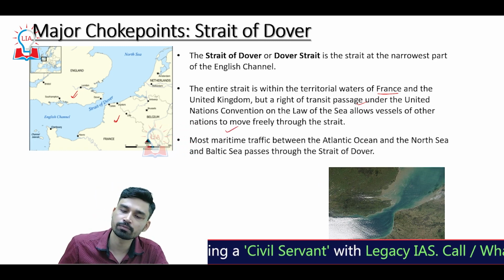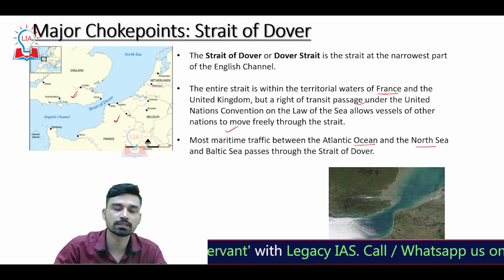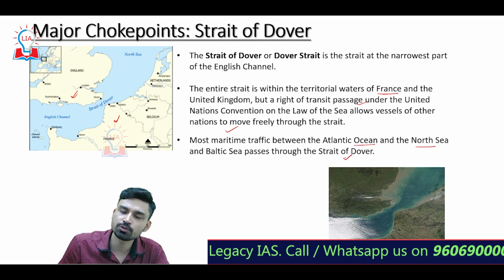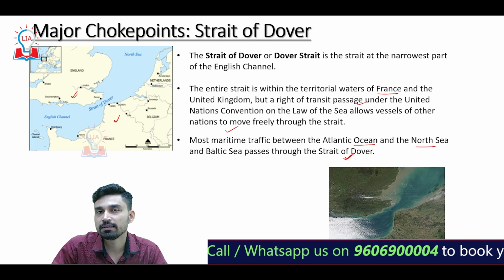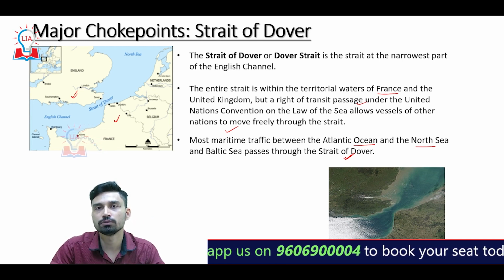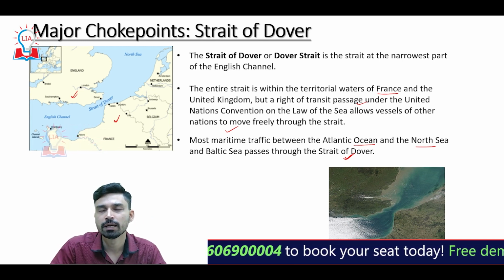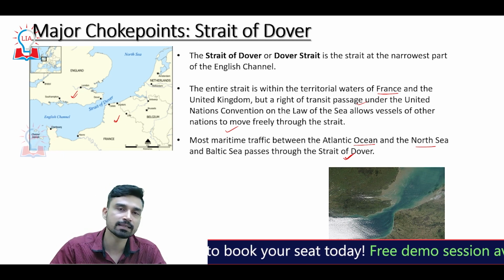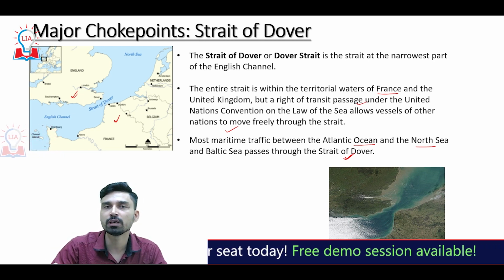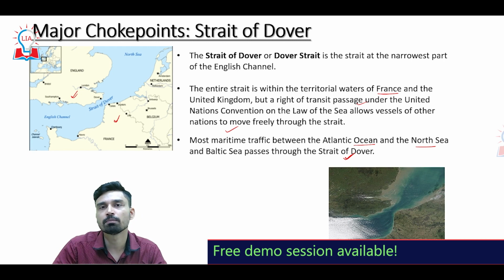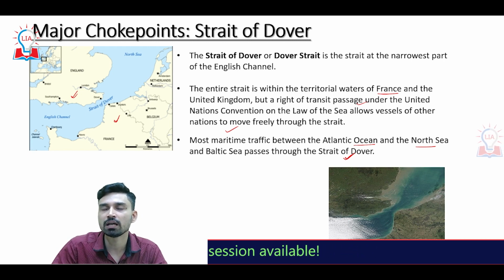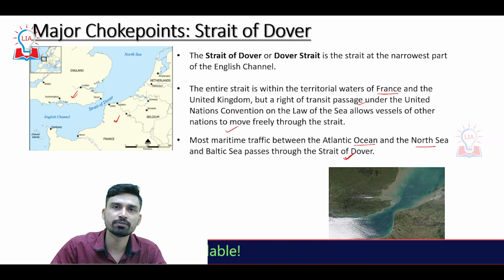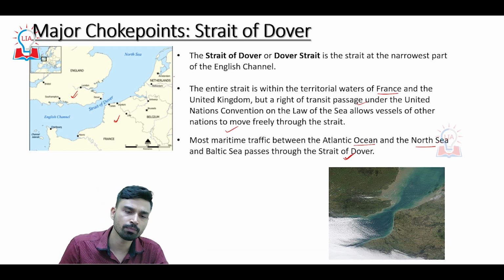Most of the maritime traffic between the Atlantic Ocean and the North Sea and the Baltic Sea basically passes through the Strait of Dover. So this also is a very, very important choke point and very important strait in ensuring seamless connectivity between northwestern European countries such as the Scandinavian countries, Baltic countries such as Estonia, Latvia, Lithuania, and the North Sea countries such as Poland. And then from there, through the North Sea, it can come to the Strait of Dover.